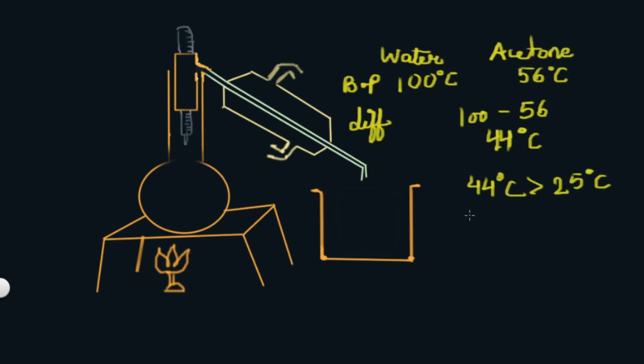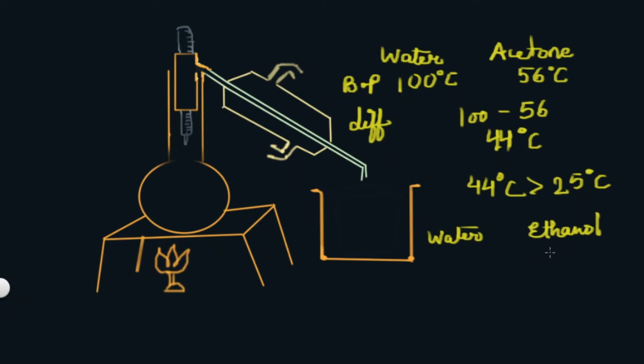If this condition prevails, then we would be using simple distillation. Suppose we talk about water and ethanol. The difference between the boiling points of water and ethanol is less than 25.